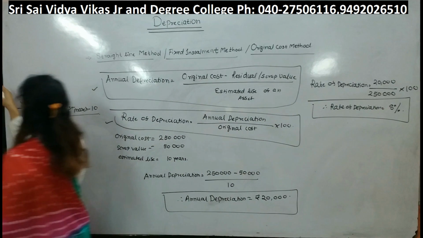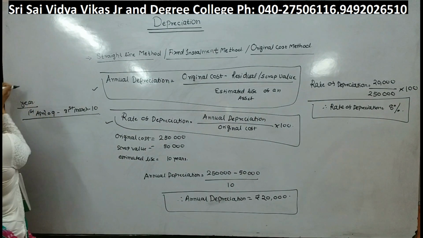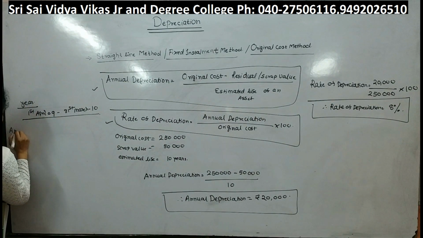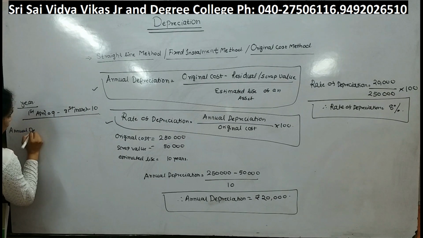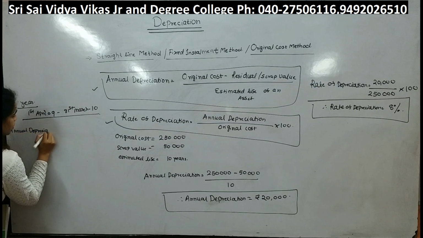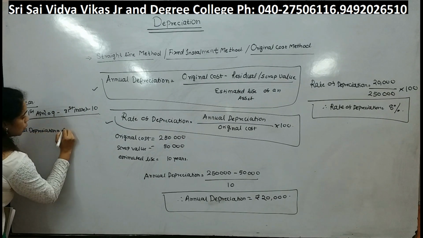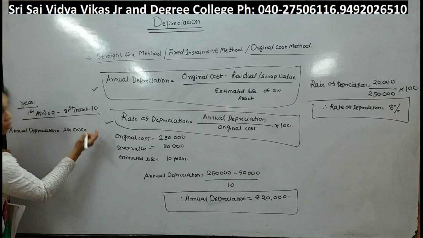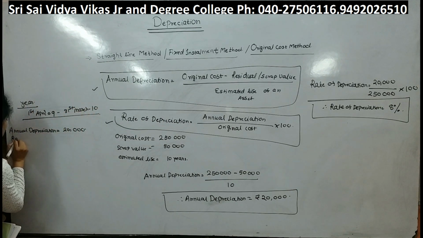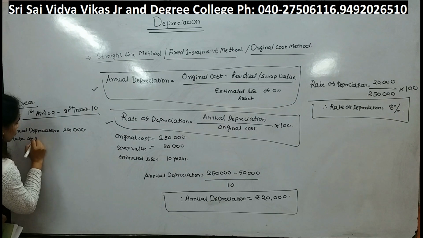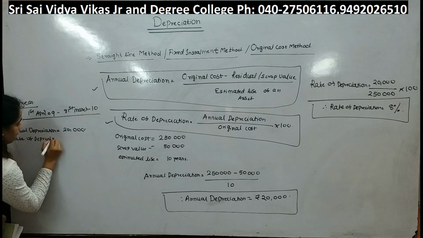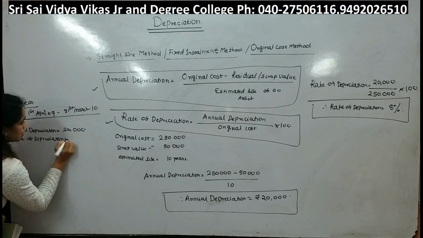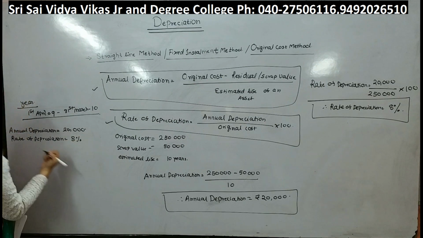See students, here we got the annual depreciation, 20,000. Then we got the rate of depreciation equal to 8%.